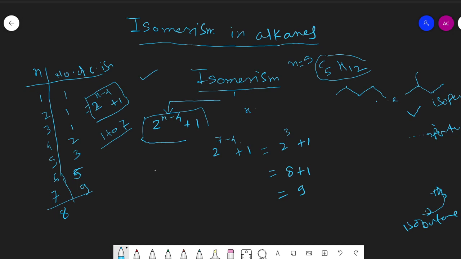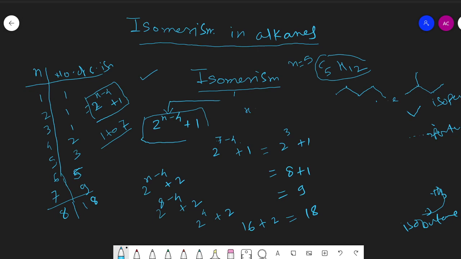That is, for n is equal to 8, we use 2 to the power n minus 4 plus 2, that is 2 to the power 8 minus 4 plus 2, means 2 to the power 4 plus 2, and 2 to the power 4 is 16 plus 2, that is 18. So octane will have 18 different isomers.